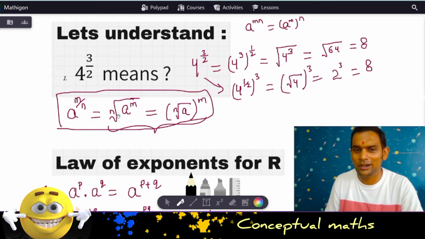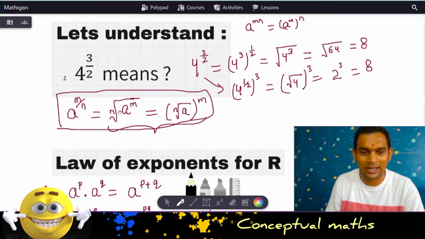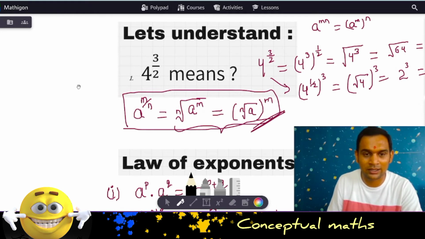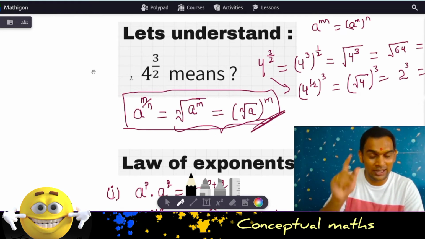Okay, now shall I explain that also? Okay, I'll explain that in a while. So this is nth root of a to the power m, and then over here nth root of a to the whole power m. This is the formula which we have to take. So now why did I say nth root? I just missed it completely. I'm so sorry for that.